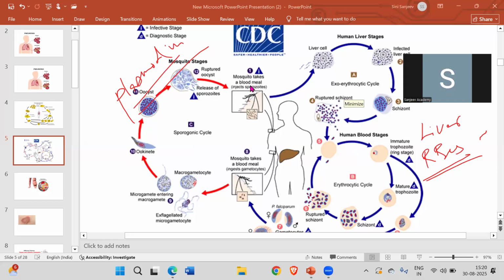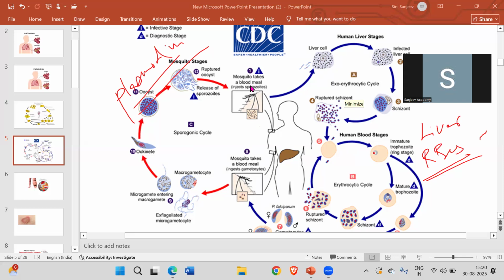And when they rupture, oxygen will be released, so the oxygen level also decreases and you get fever and chills through those 3 to 4 days, whatever it is. So this is how the overall stages happen.